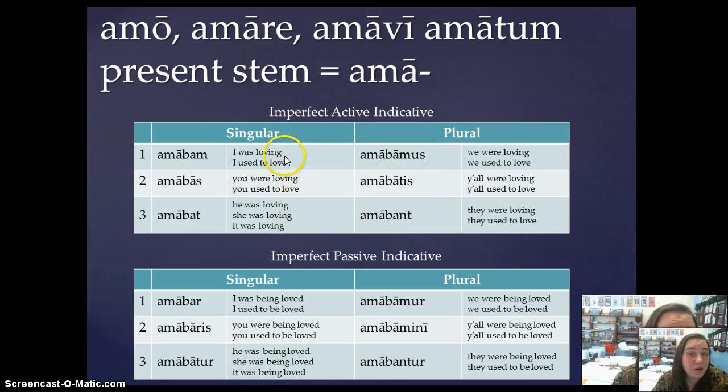Okay, so remember how you're supposed to conjugate and translate the verb too, right? Amabam, I was loving, or I used to love. Those are the two most common translations for the imperfect. So those are the two we're going to go for.